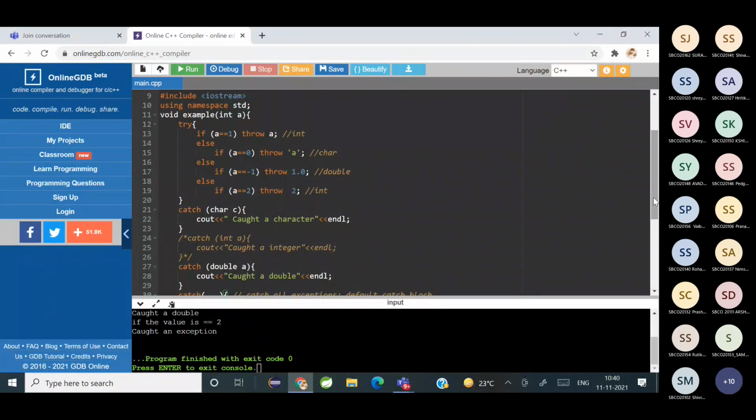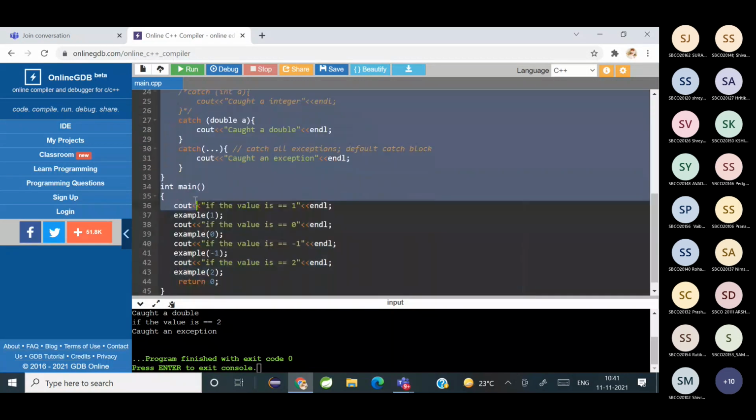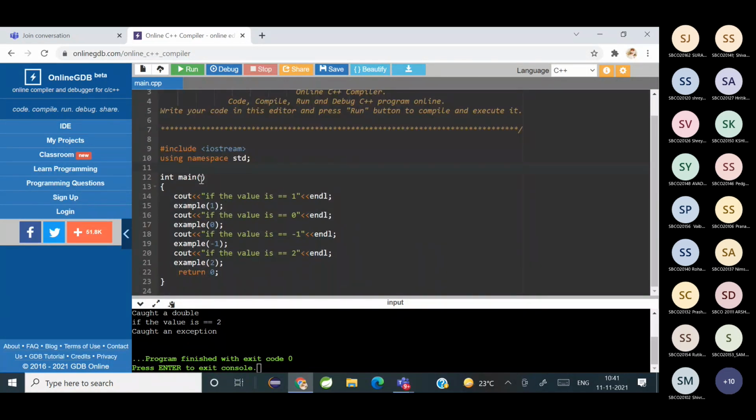So you can write throw in different ways. The throw which is simply written followed by a semicolon is used for rethrowing an exception. So let's see how to rethrow an exception. We'll write an example for rethrow.